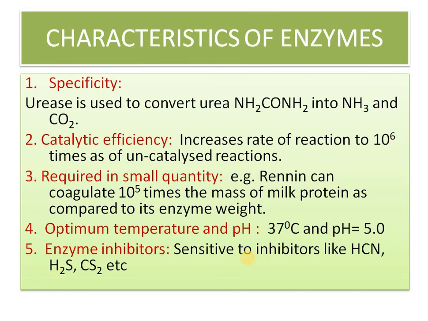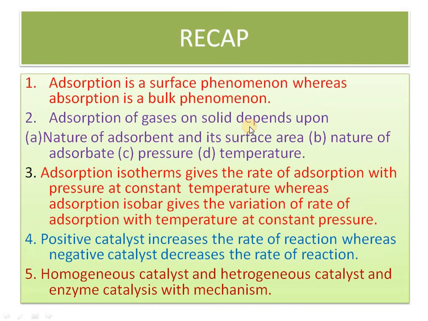Optimum temperature is just around room temperature, 37 degrees, our body temperature, and a pH of 5 to 6, it can be just neutral pH. Enzymes are sensitive to inhibitors like HCl. Normally it has been seen that sulfur and nitrogen compounds act as poison for the enzymes as well as for the catalyst.